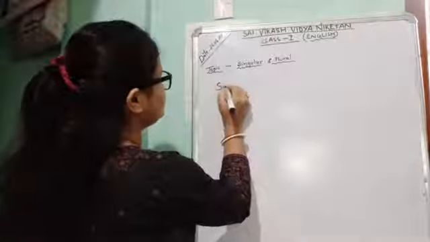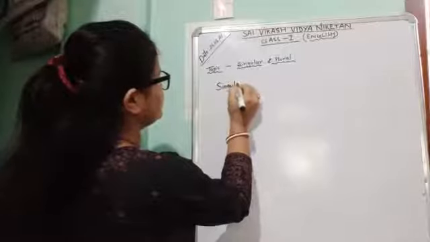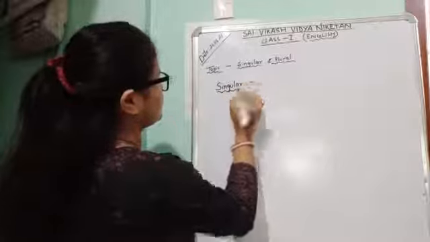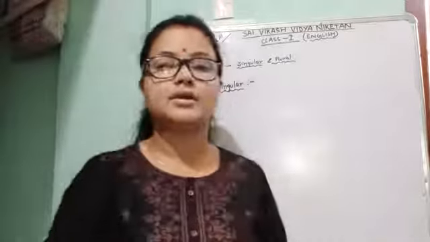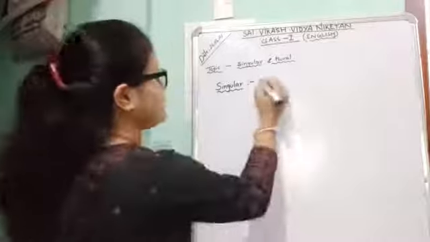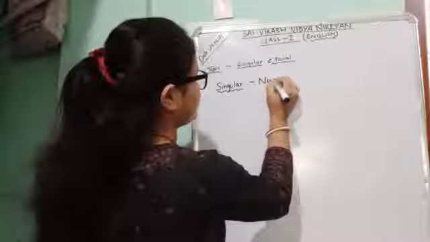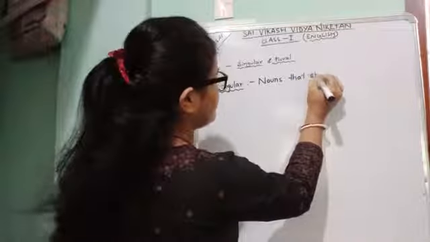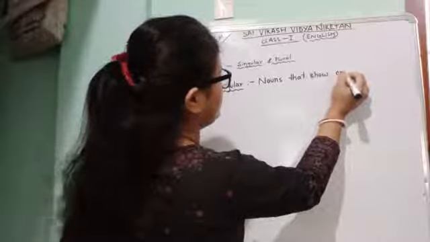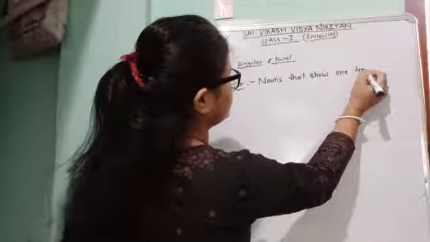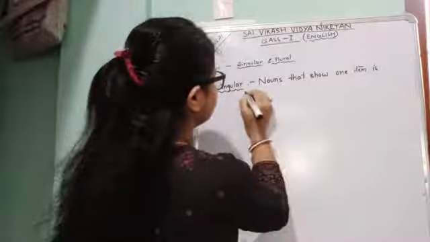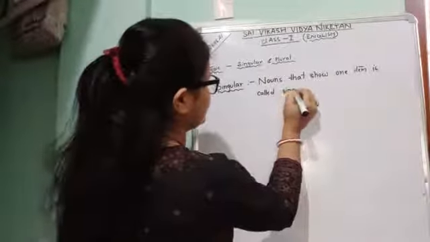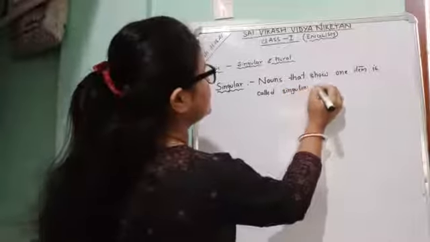Singular. What does singular noun mean? Nouns that show one item are called singular nouns.